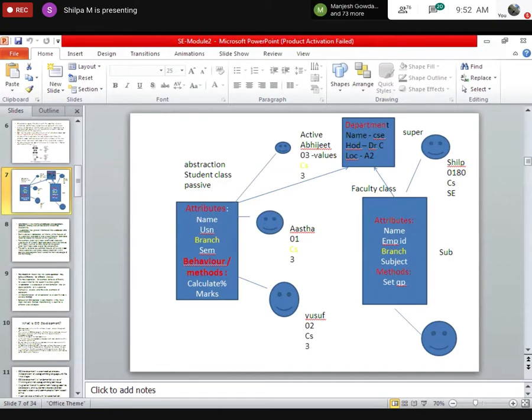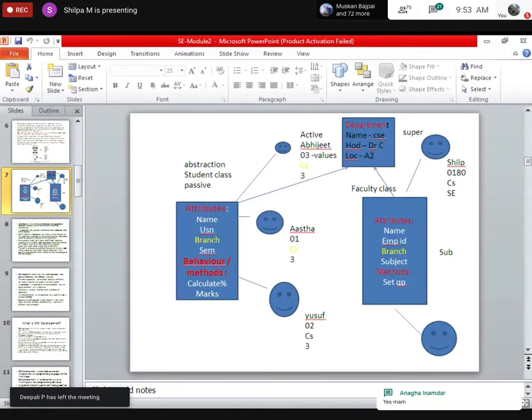Yes, Anaga, either of the Anagas. Are you present? Anaga Shri and Anaga Inamdar. You're there? Yes, Anaga. Can you tell me an object? I put the figure also. Can you identify an object here?